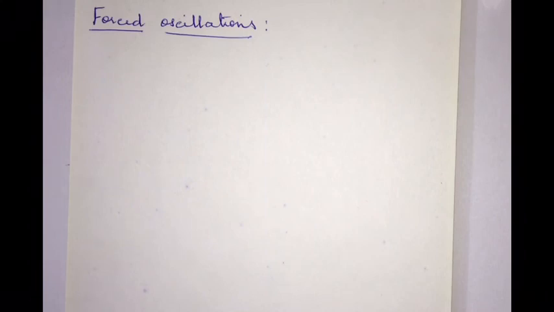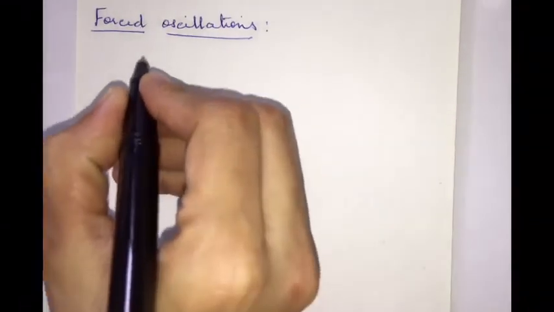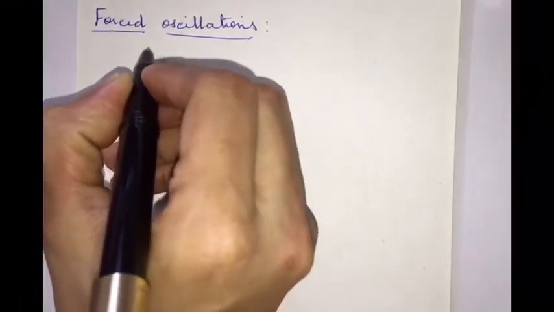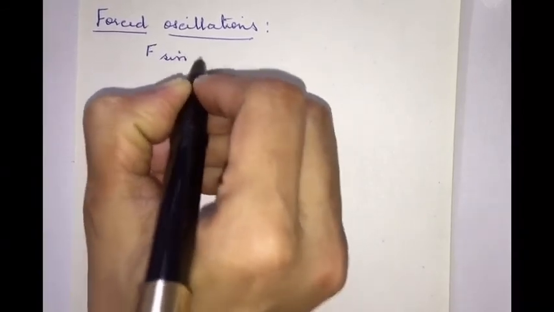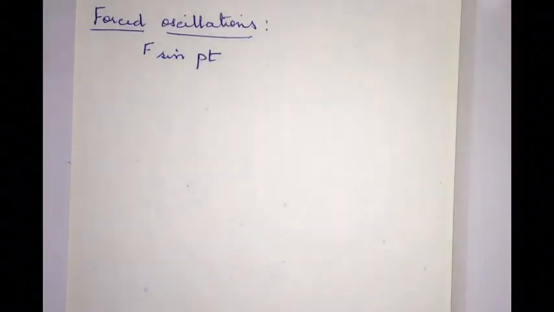Next, let us discuss the theory of forced vibrations. For this, let me consider a body of mass m executing vibration in a damped medium, acted upon by an external periodic force. That periodic force which is applied from outside, let it be F sin Pt, where P is the angular frequency of the external force.